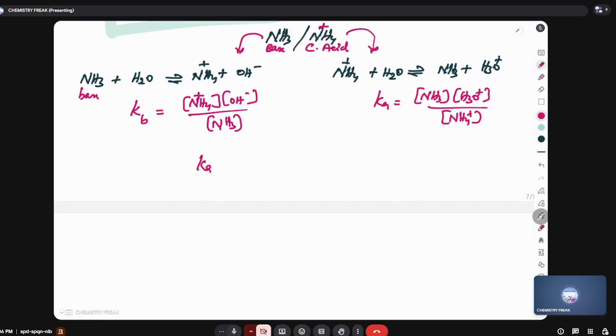I am multiplying Ka into Kb. Look at the equations. This is at the bottom, this is at the top. Above and below cancel each other. What is final? H3O plus into OH minus. Do you know what this is called?